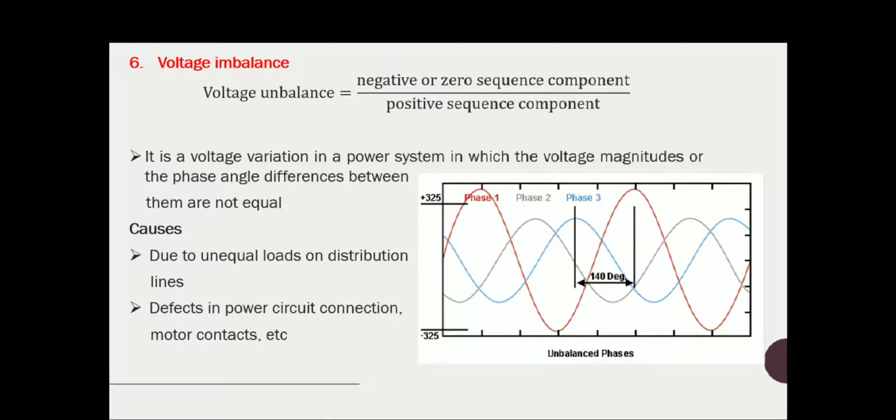This happens mainly because of unequal loads on the distribution line. If the load is unbalanced, the source voltage also becomes unbalanced. Defects in the power circuit connection or motor contacts are also reasons for voltage unbalance.